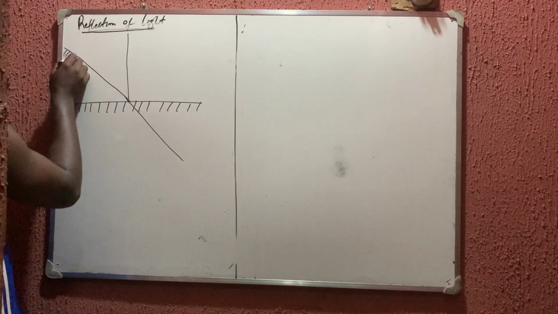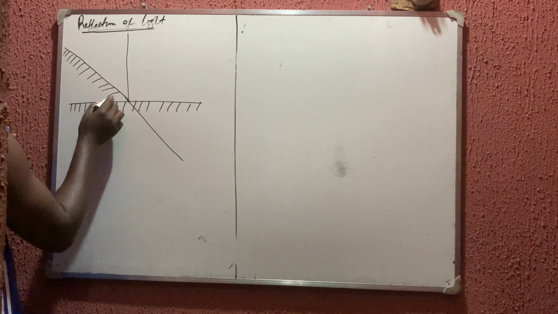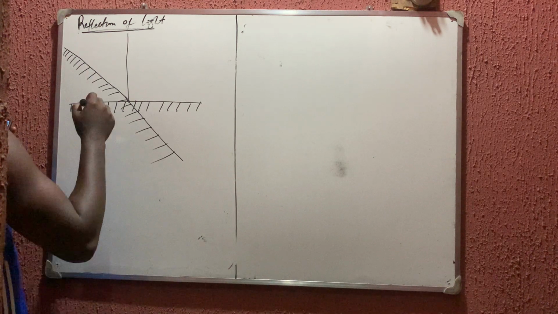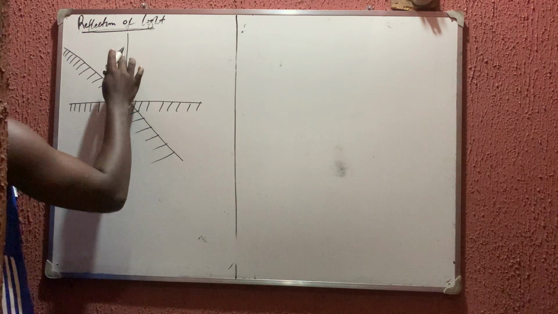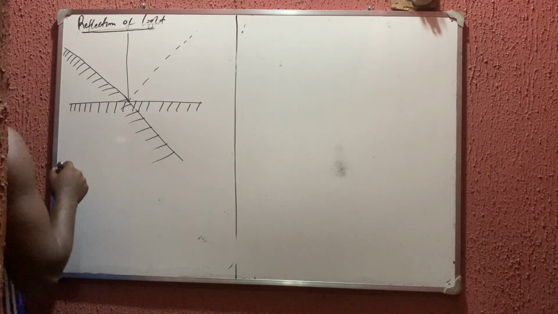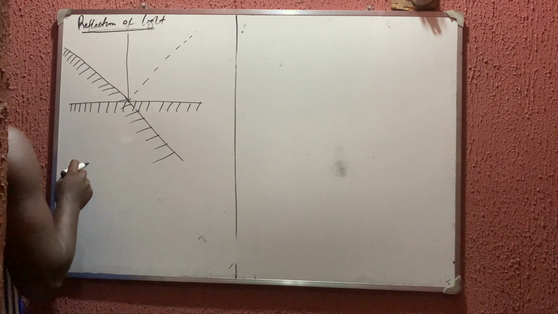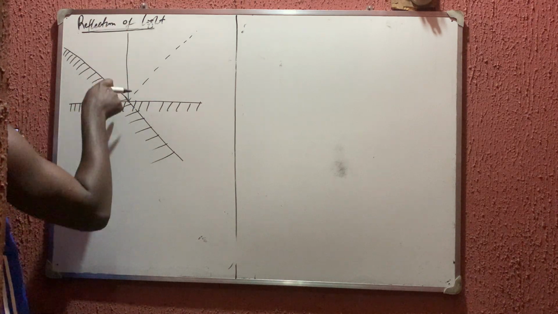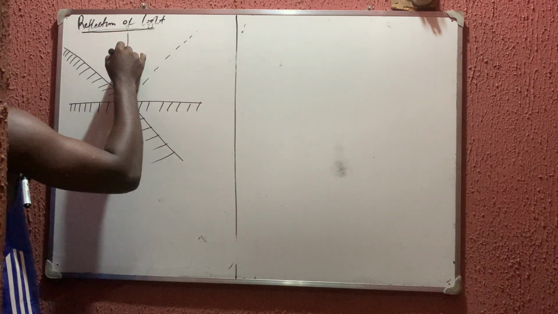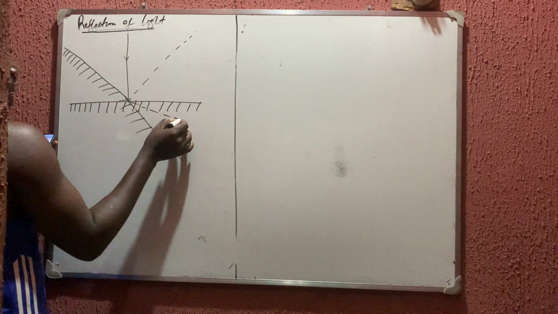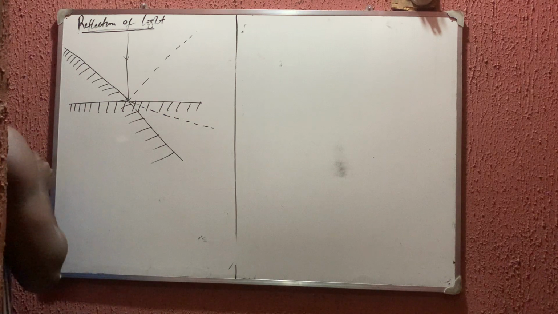When we rotate the mirror, this one standing like this will now be here. The normal now turns to the incident ray, and then we'll have the reflected ray somewhere here.